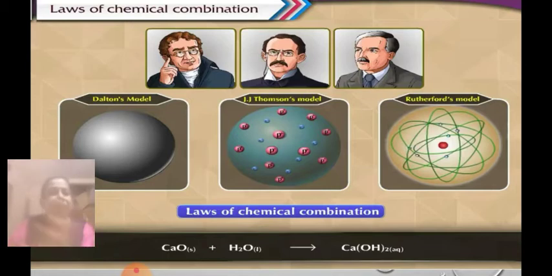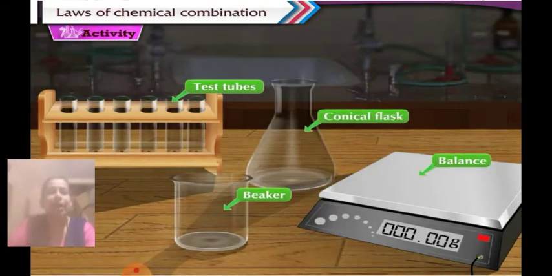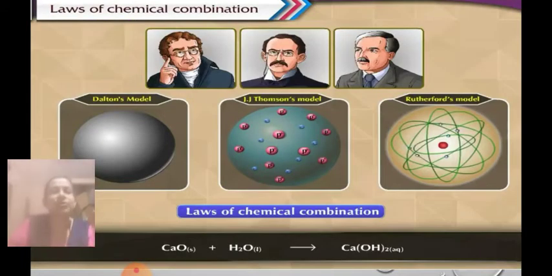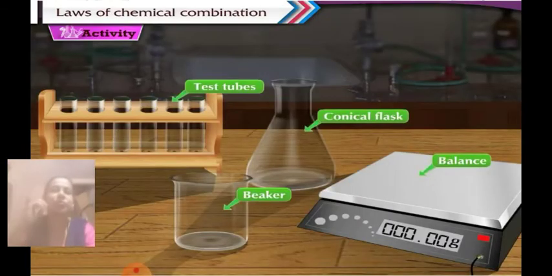You can see that calcium oxide when combined with water forms a new compound called calcium hydroxide. Now to verify these laws of chemical combination, let us perform two activities. For this we will require certain apparatus and some chemicals. The apparatus are a conical flask, test tubes, a beaker and a balance. Why is a balance required here? Because we want to measure the matter.